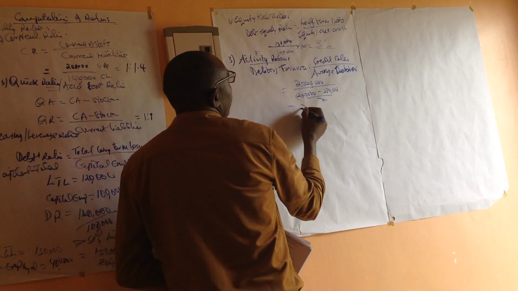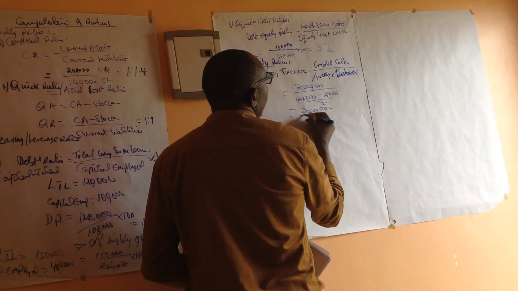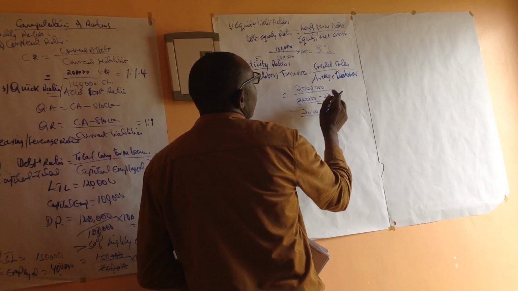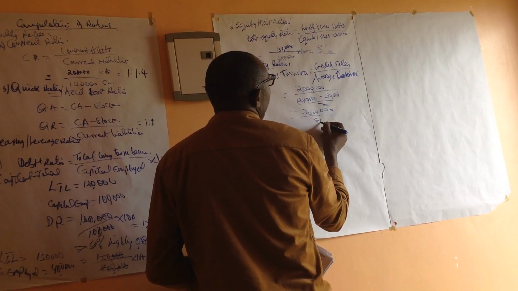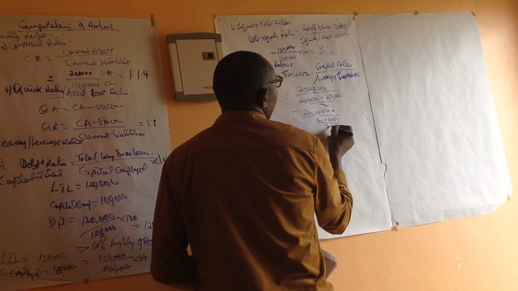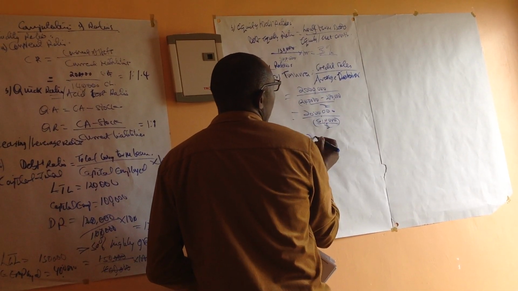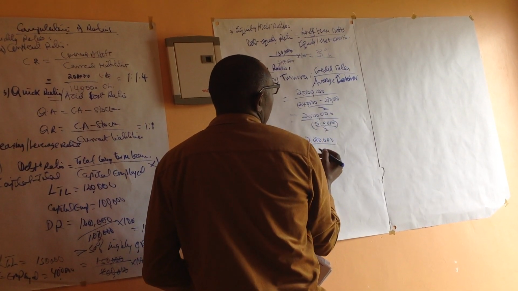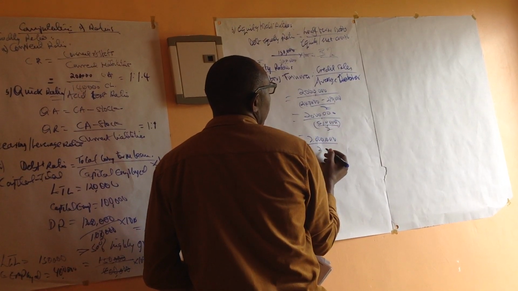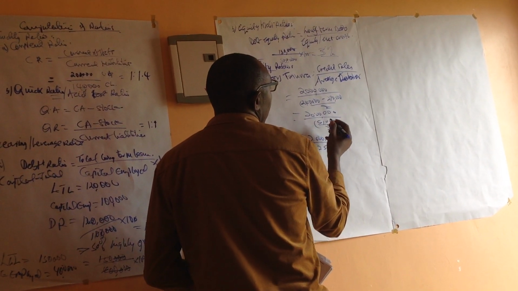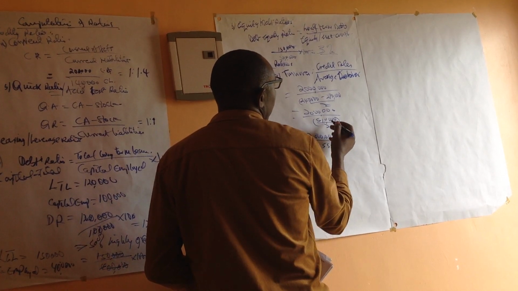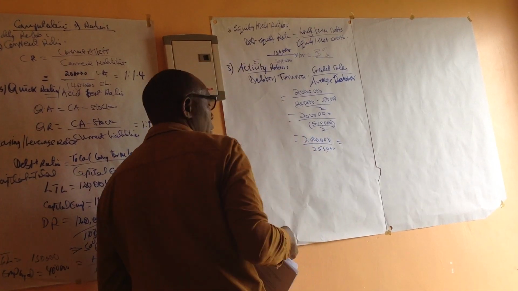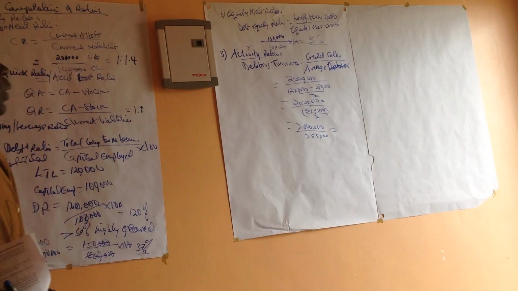So it will be 2 million over the sum of that, 510,000, over 2, which is 255,000.